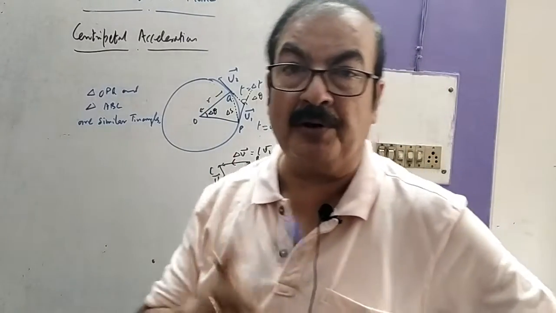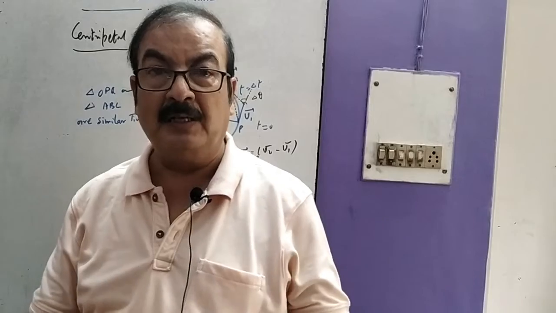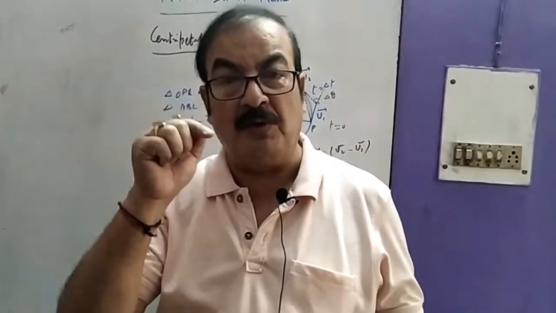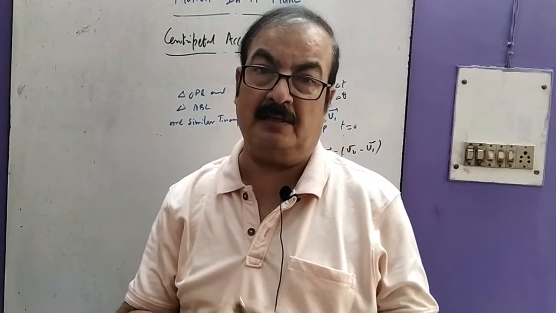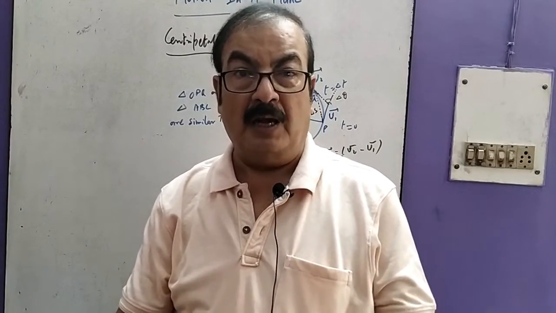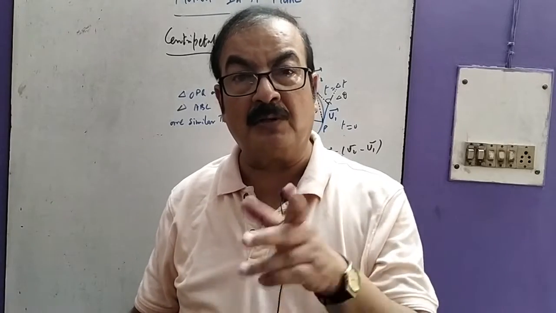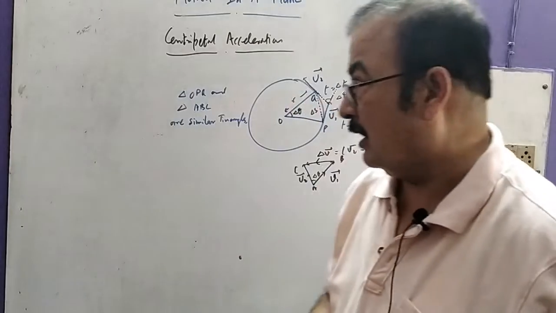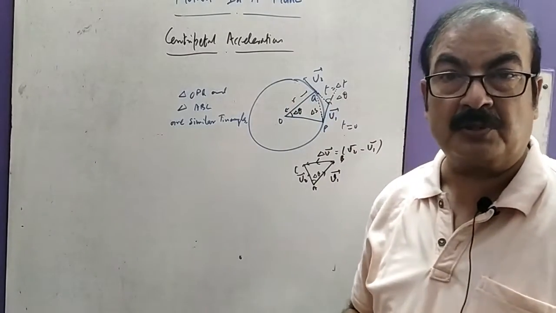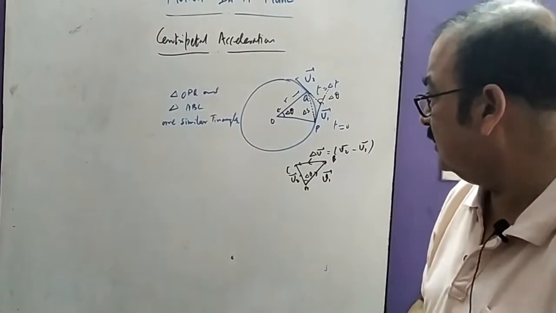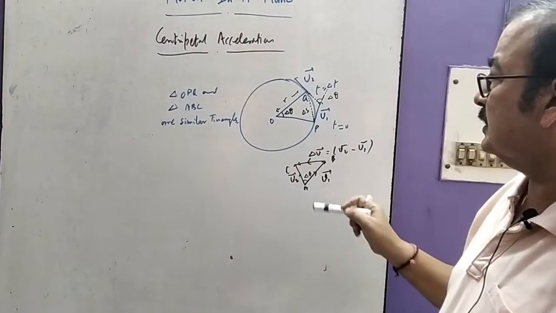Always remember, whenever any body moves along a circular path, it always experiences a force towards the center of that circle, and that force is called centripetal force, and the acceleration developed due to that force is called centripetal acceleration. Now we have to ignore the force term, but directly the acceleration, whatever we get, will be the final thing.